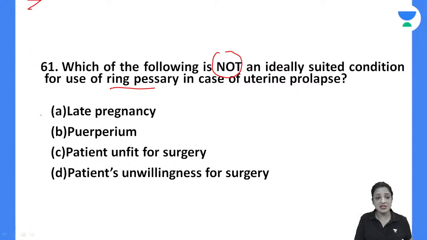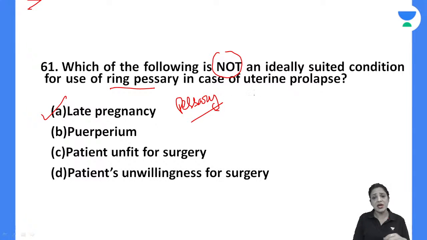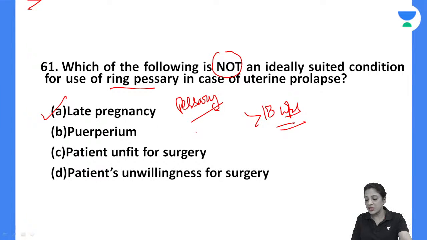Late pregnancy. The answer is late pregnancy. You can't give pessary after 18 weeks because after 18 weeks the uterus will be totally abdominal and the prolapse will get corrected itself, and moreover it will not stay. It will be a heavy uterus. So after 18 weeks you cannot give pessary. So in pregnancy after 18 weeks it is not recommended. The answer is late pregnancy.